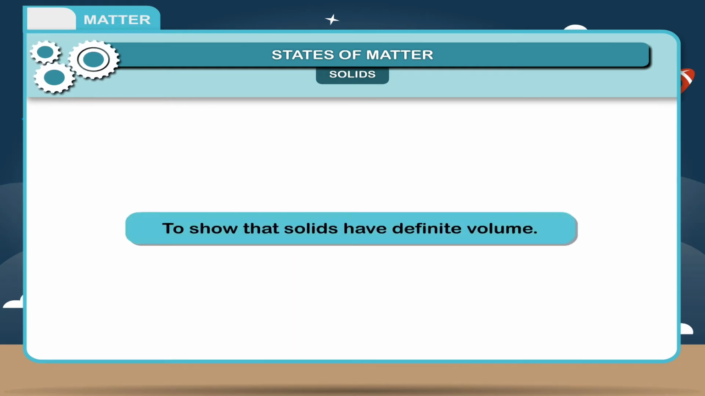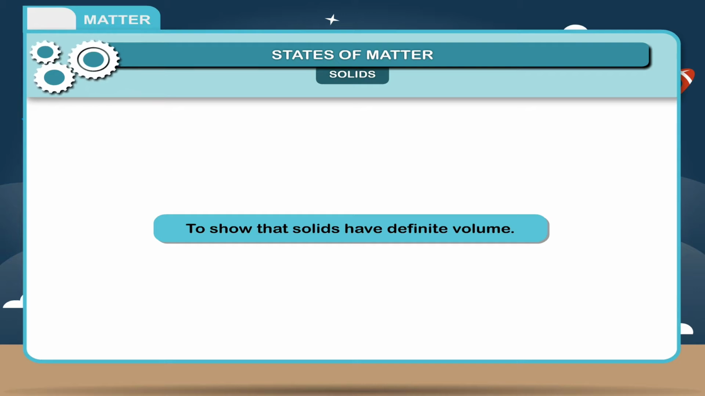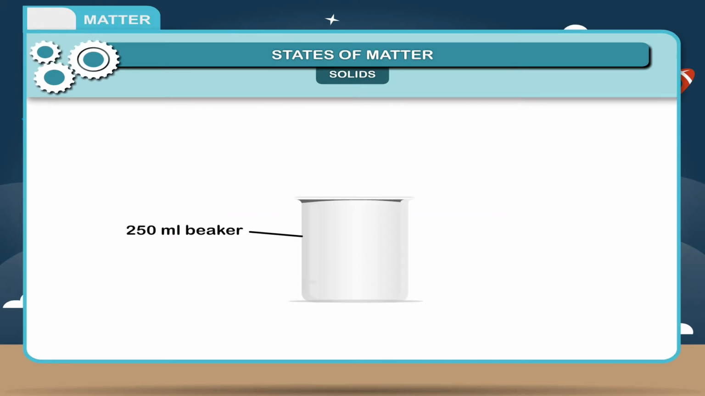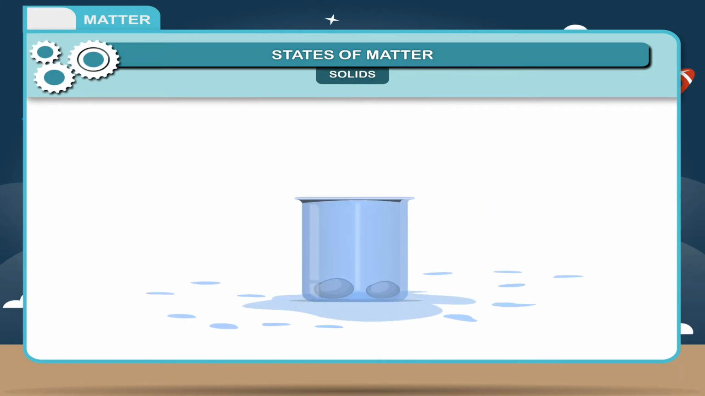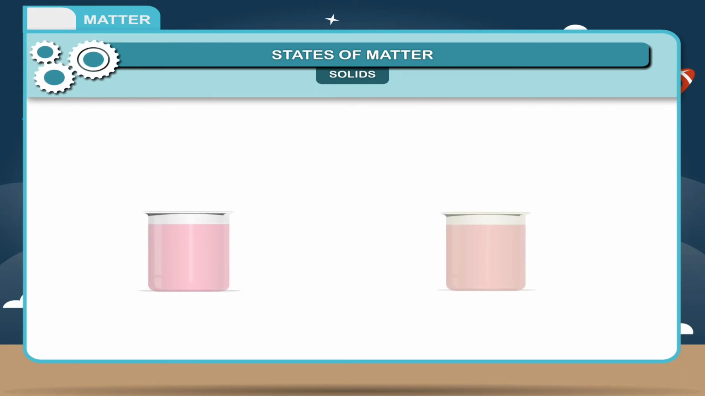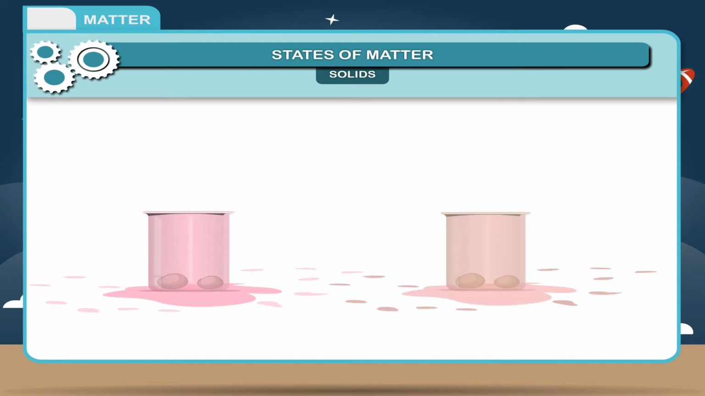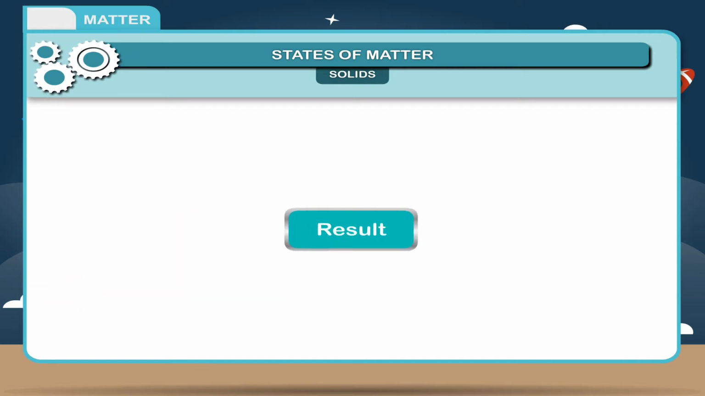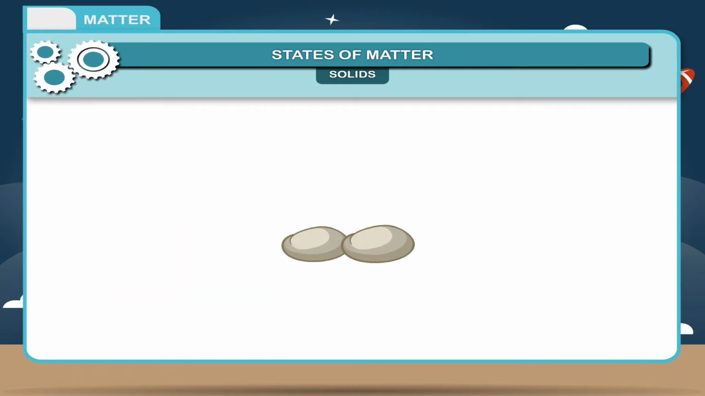Activity. To show that solids have definite volume, take 250 ml beaker filled with water up to the brim and now drop a stone into it. Note the volume of water that have overflowed. Observation. Note the volume of water overflowed by taking different liquids and different containers. The volume of overflowed liquid, water, is equal to the volume of the solid, stone, immersed in liquid, water. Result: solids have definite volume.